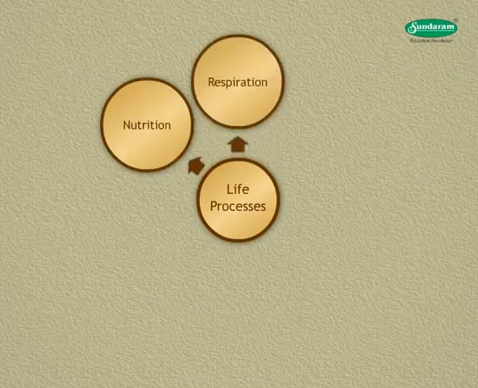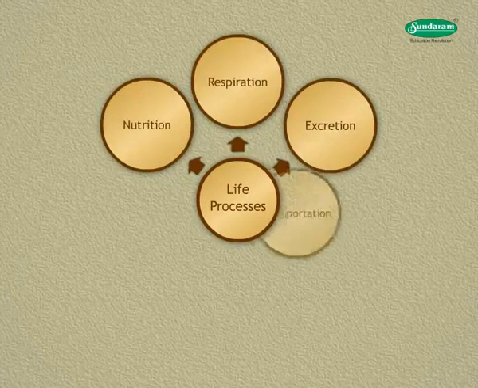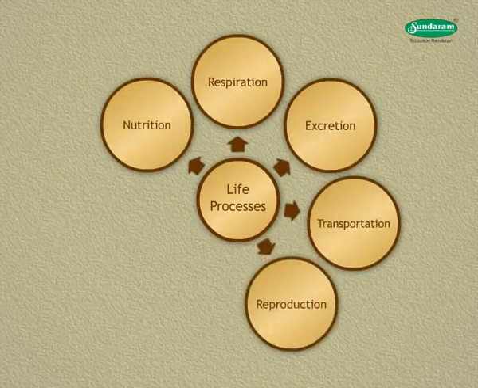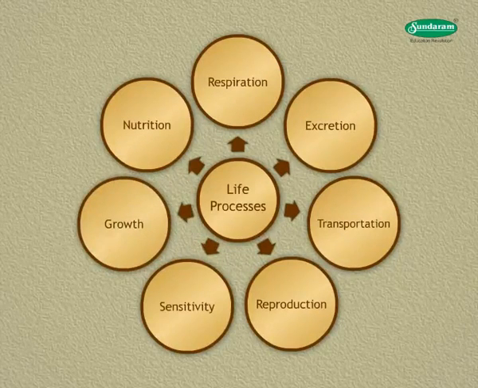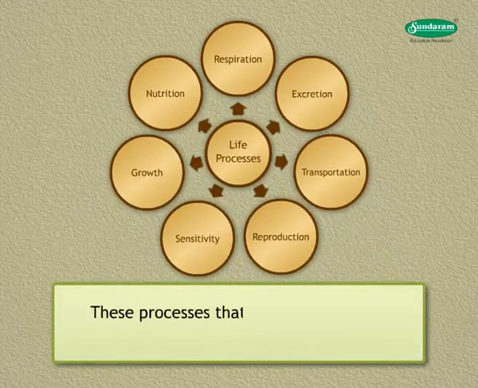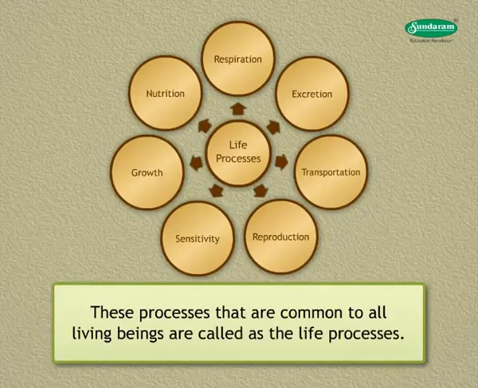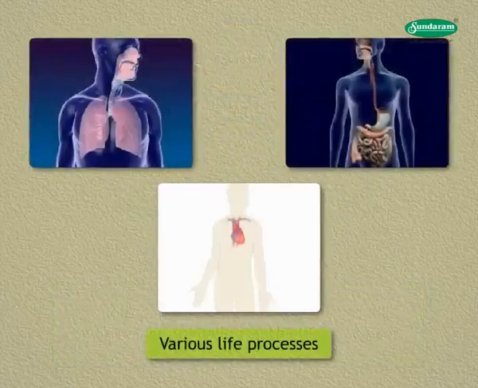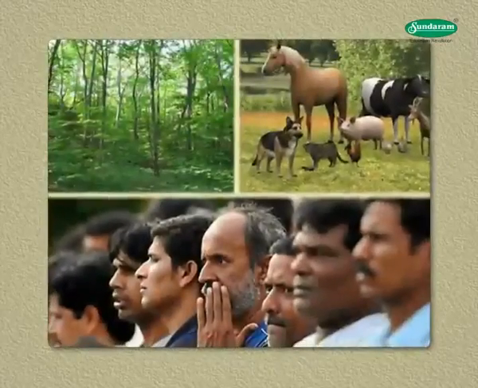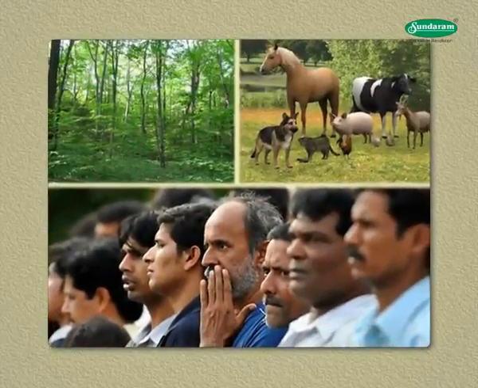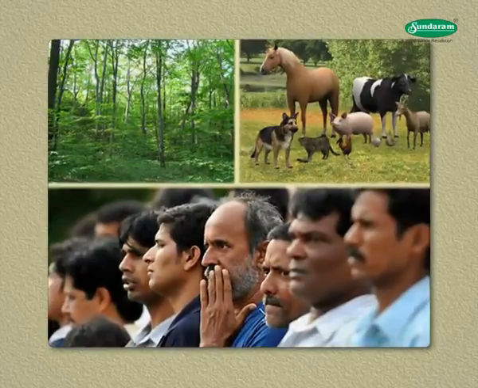Nutrition, respiration, excretion, transportation, reproduction, sensitivity, and growth are some of the processes that help the living being to sustain. These processes that are common to all living beings are called the life processes. Various life processes work together and help in maintaining life. Let us study some of the life processes in plants and higher animals.